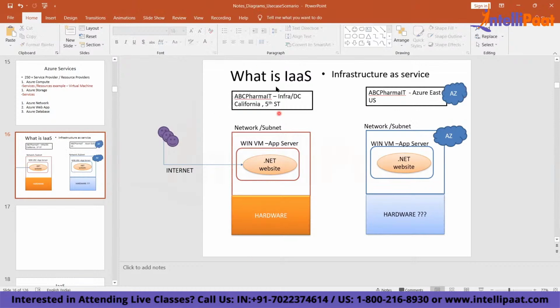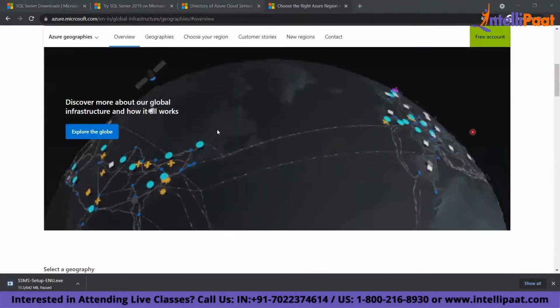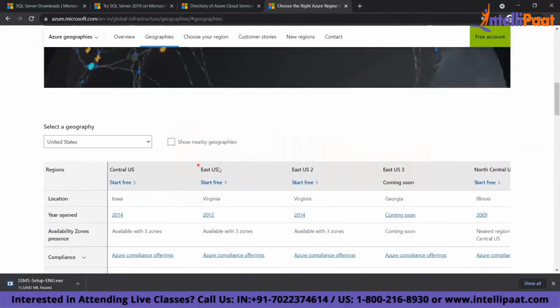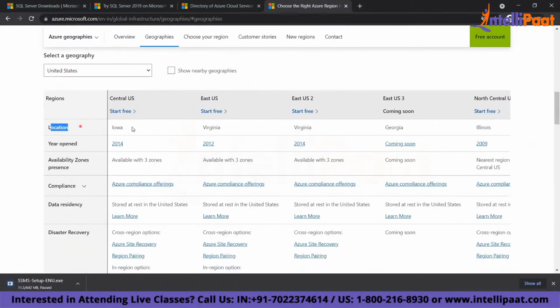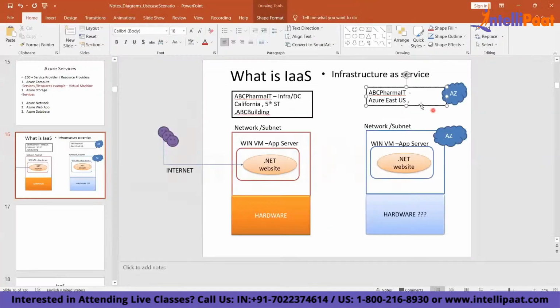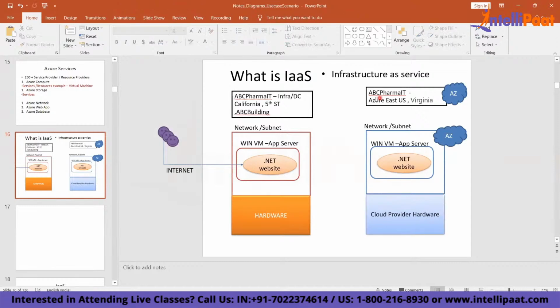Right here, everything is yours. So where is it running? Where is the US data center? It's in Virginia. So from where will your VM run now, and whose hardware is it? It's going to run from the Azure East US Virginia data center.